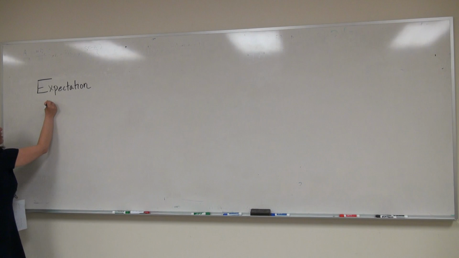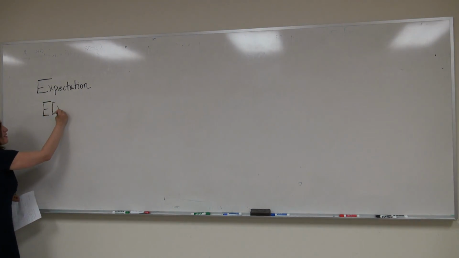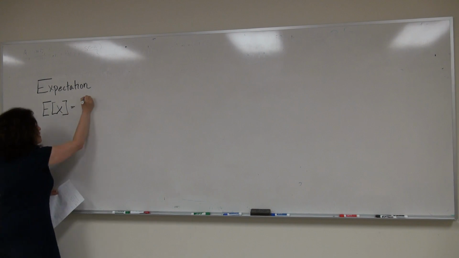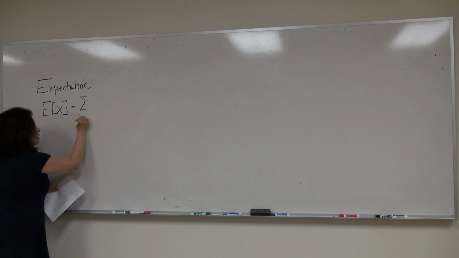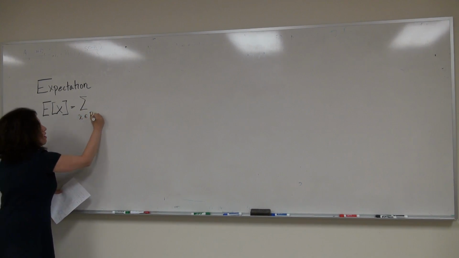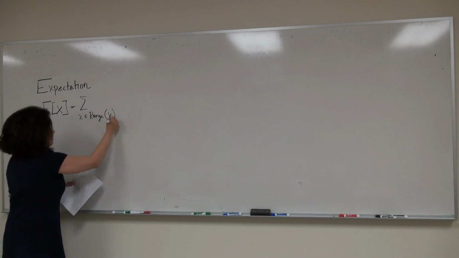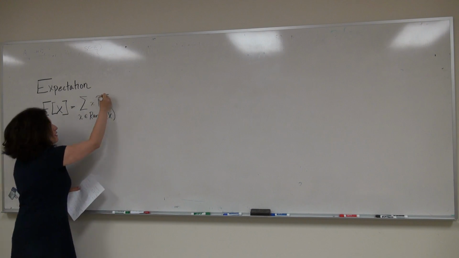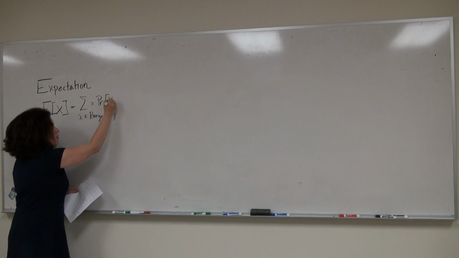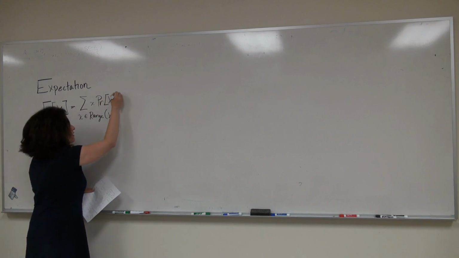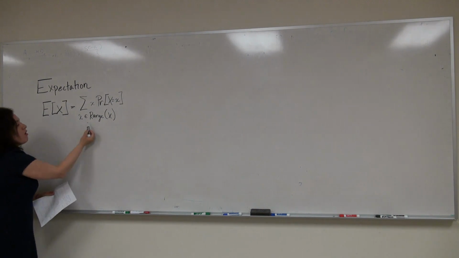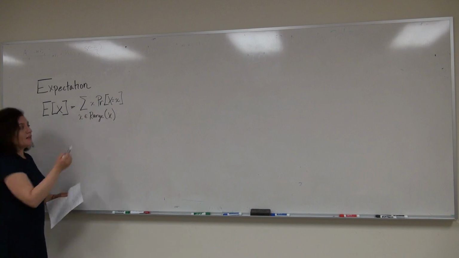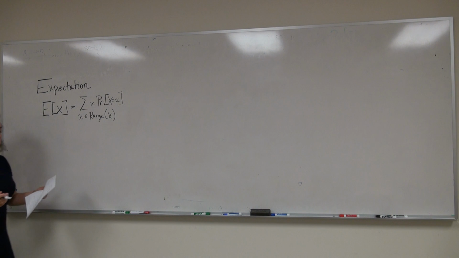The expectation of a random variable X, and this is a discrete random variable X, is the summation for all little x in the range of the random variable X of little x times the probability that the random variable X takes on the value little x. So it's a summation over all little x in the range of X of little x times the probability that X takes on the value of little x.